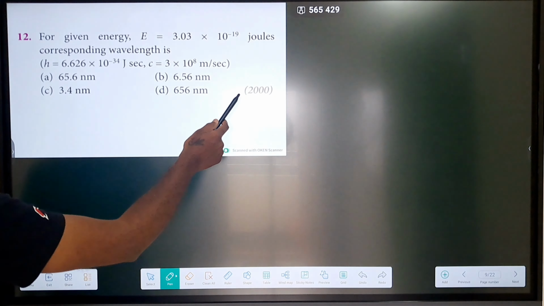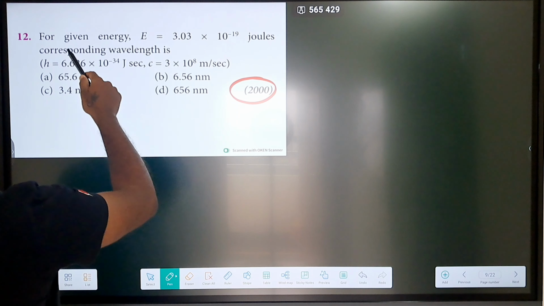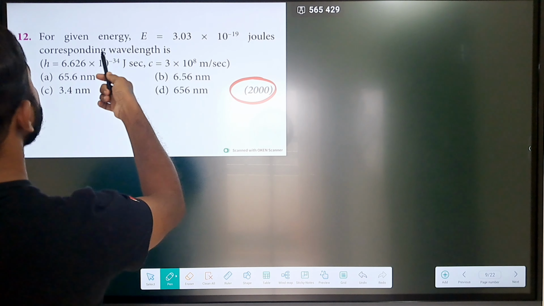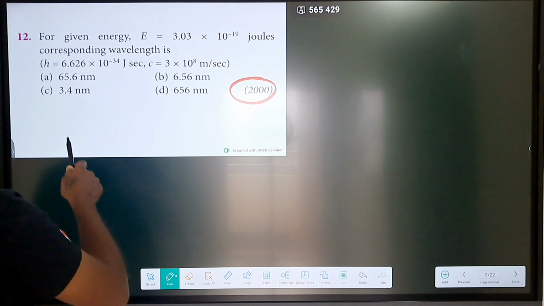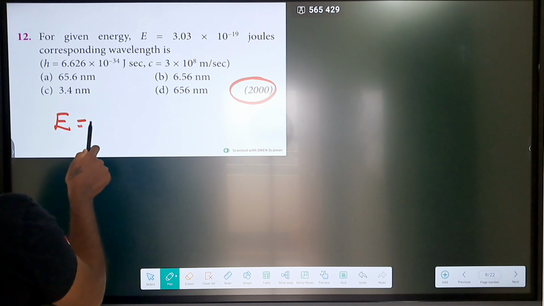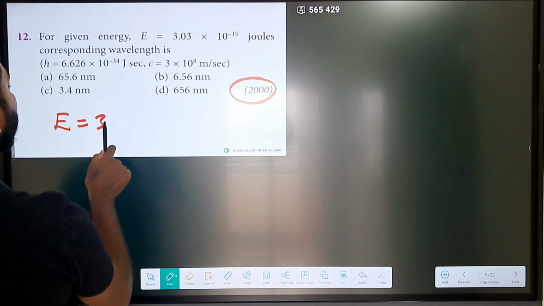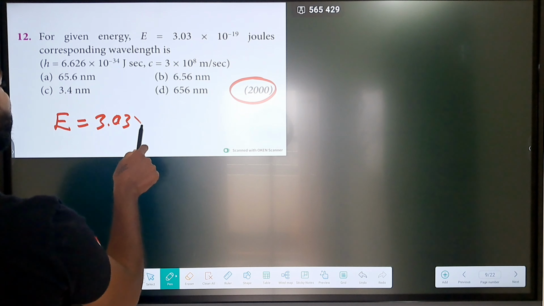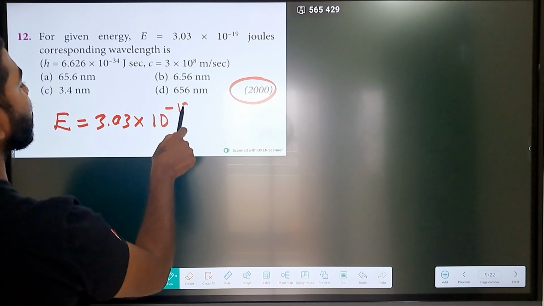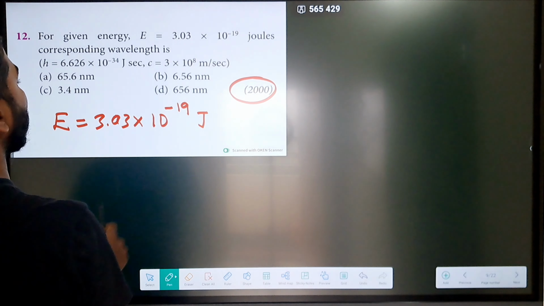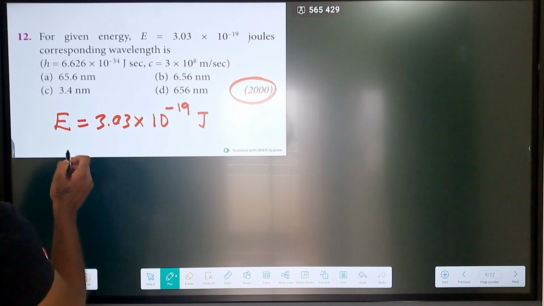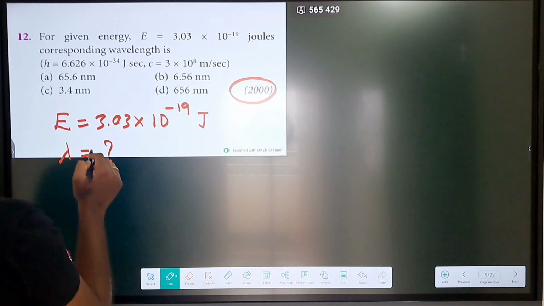So that was asked in 2020 NEET. The question is related to energy. They have given the energy, 3.03 into 10 power minus 19 joules, and they are asking us to calculate the wavelength.